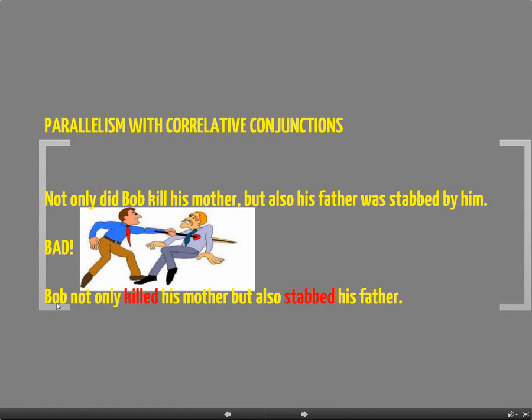How would he fix that? Bob not only killed his mother, but also stabbed his father. Verb follows the not only, verb follows the but also.